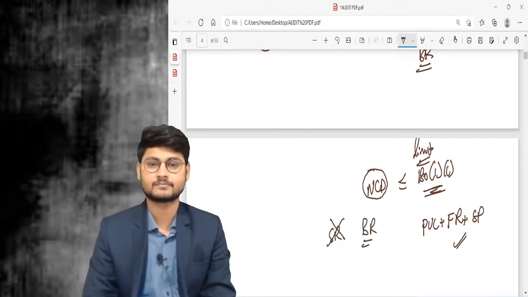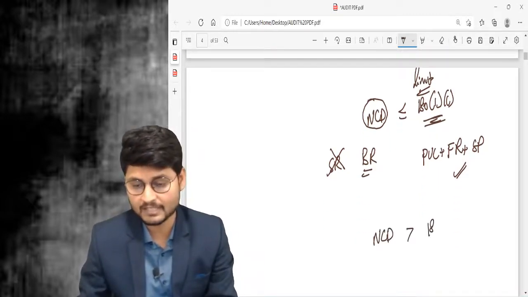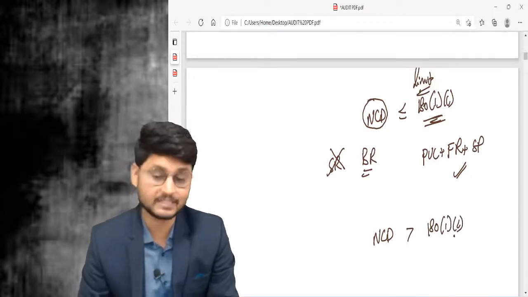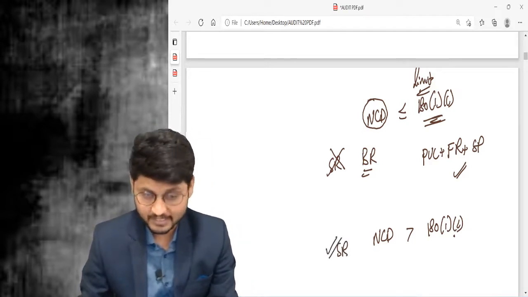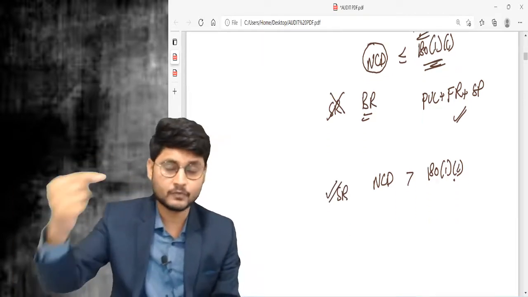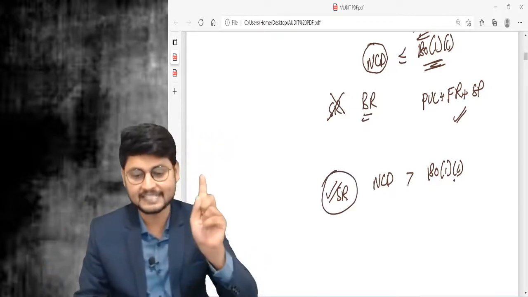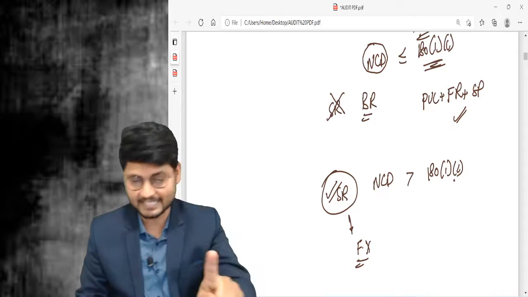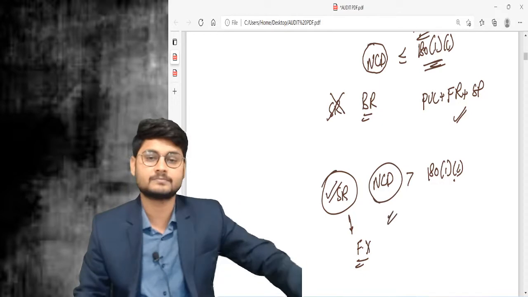However, if the NCD is more than section 180 subsection number 1, clause number C, if it is crossing that limit, then special resolution is required. But not every time whenever the offer is made, because in a financial year many times offer can be given. So every time when you offer, special resolution is not required. For the first time it is required, and it is valid for 1 financial year. So you can pass special resolution once in a year, and in that year, however many times you want to issue NCD, you can issue.